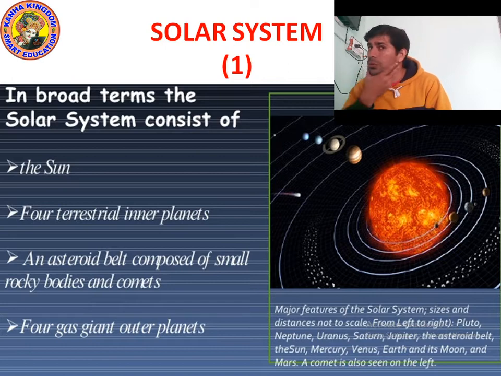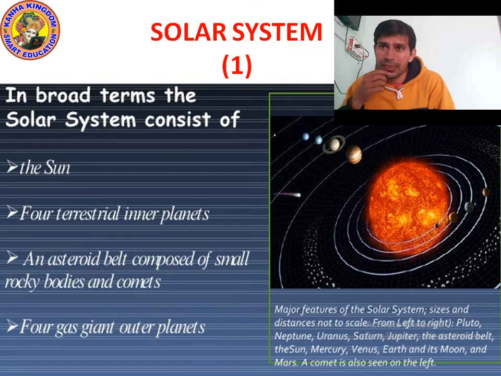Okay. So we know there are 8 planets: Mercury, Venus, Earth, Mars, Jupiter, Saturn, Uranus, Neptune. But Pluto is not a part of the solar system now. It is counted as a dwarf planet.